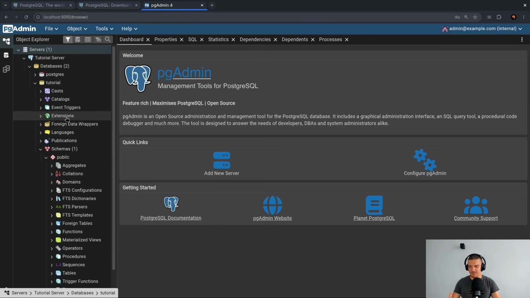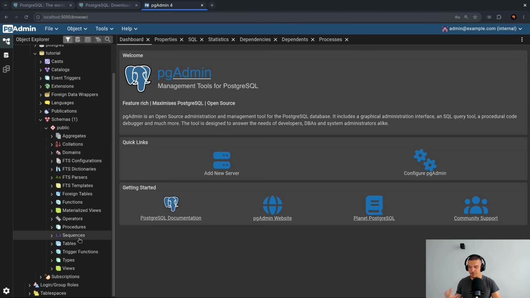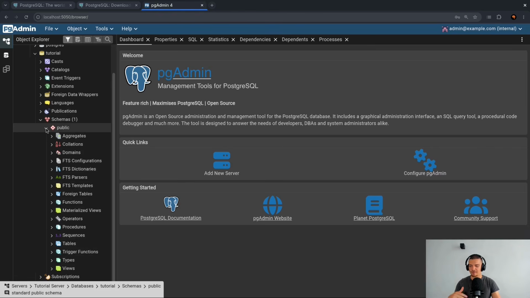Now, in a database, you have a bunch of stuff: extensions, languages, publications, whatever. The important thing for us now is schemas. And a schema is basically a collection of tables, views, and a bunch of stuff that you don't know about yet. Triggers, for example, trigger functions, sequences, whatever. A schema contains all of this, and we can have multiple schemas. Schemas are usually focused namespaces, you could say. You have user schemas, you have post schemas in a blog, for example, order schemas in e-commerce. So you have different tables and views and triggers that relate to user management, and different tables, triggers, and stuff that relates to blog posts, for example.